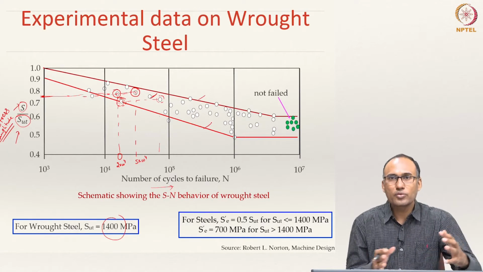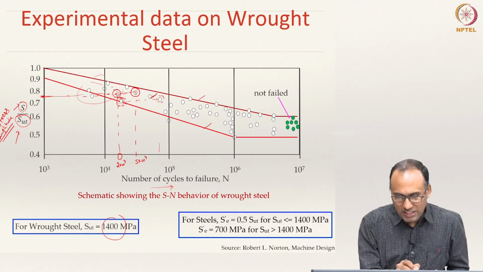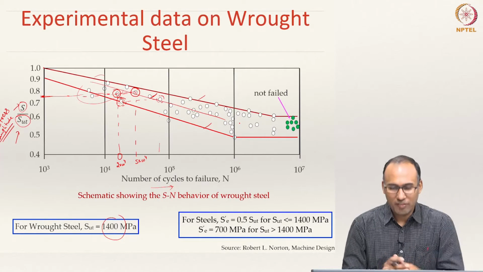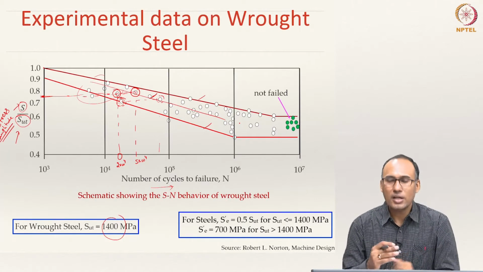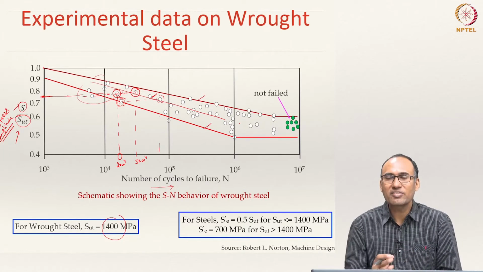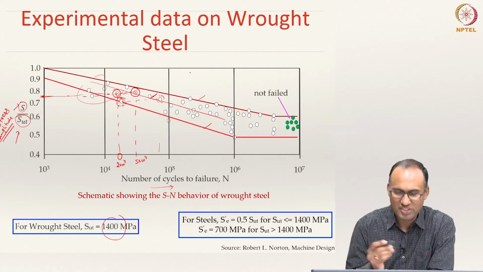However, if you see the big picture, you would see that the general trend is this way, and that is what people have observed. They said that you have a lot of scatter, nevertheless you are able to put them under a band, and then you could give a nice mathematical expression to represent this.